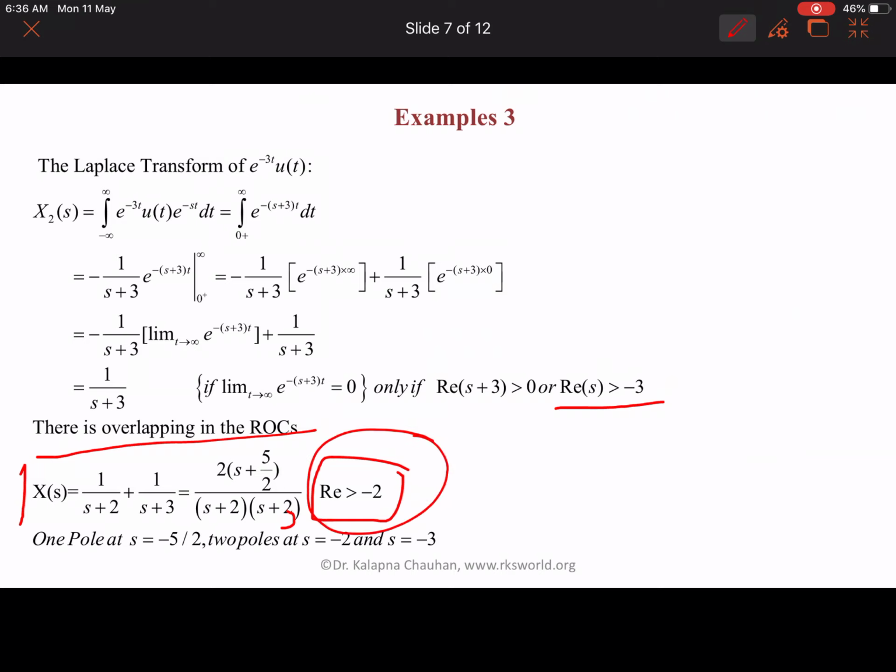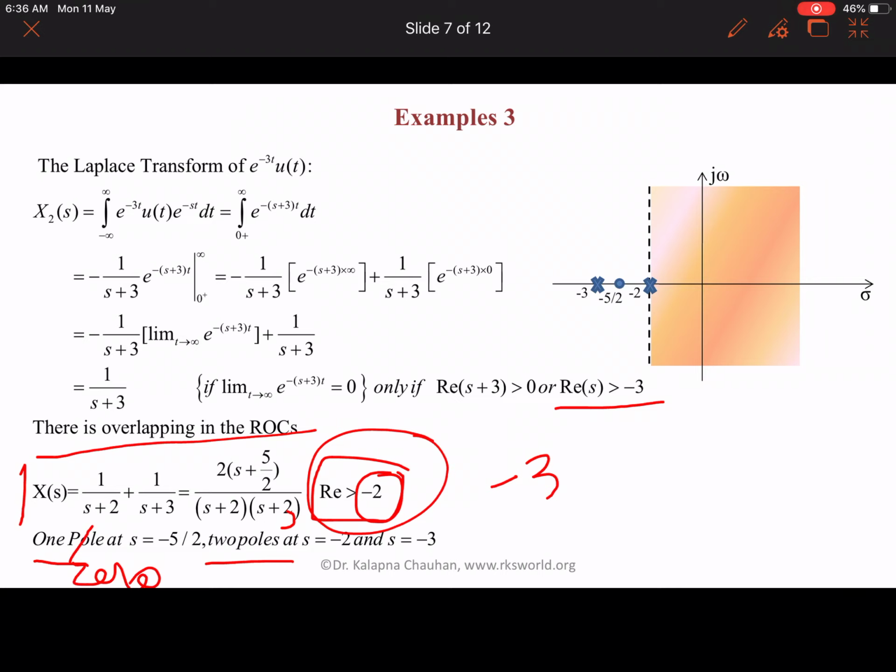If we have both poles on the left hand side, here we have minus 2 as the maximum of the two poles. So we have taken R is greater than minus 2. Here we can see that we have one zero at s is equal to minus 5 by 2 and two poles at s is equal to minus 2 and minus 3. So we can draw these poles and zeros here.